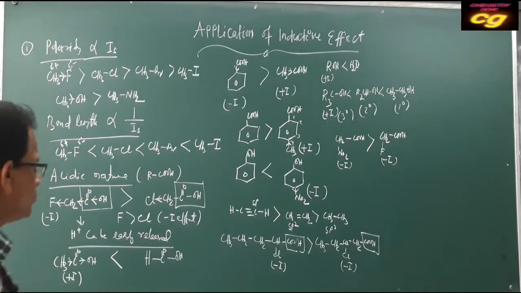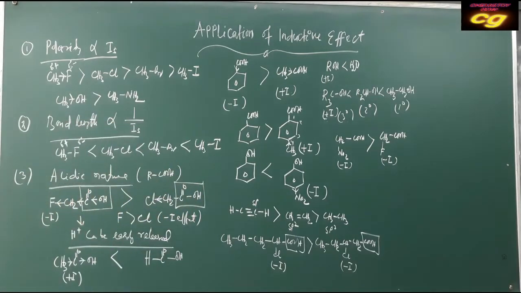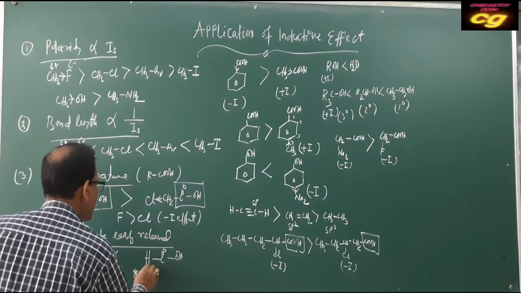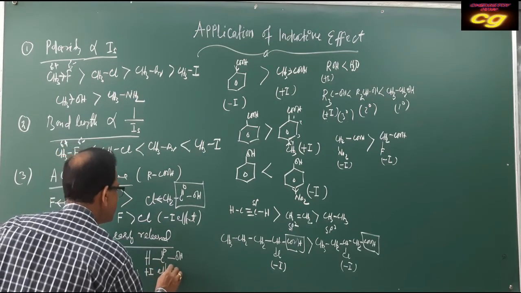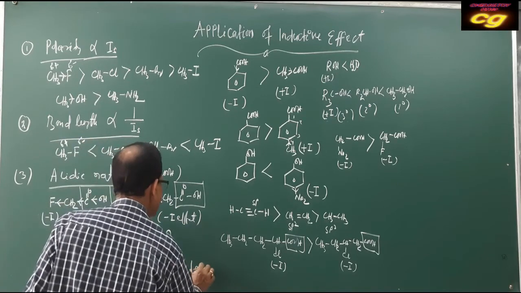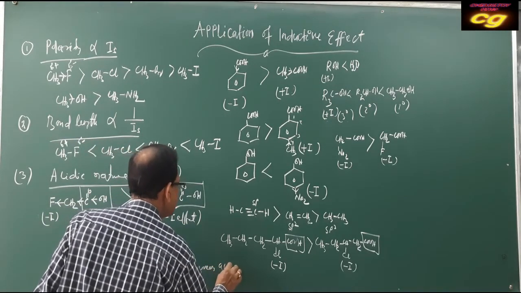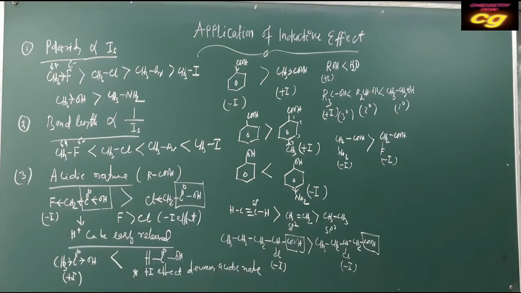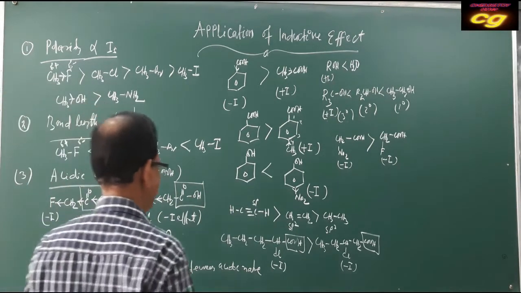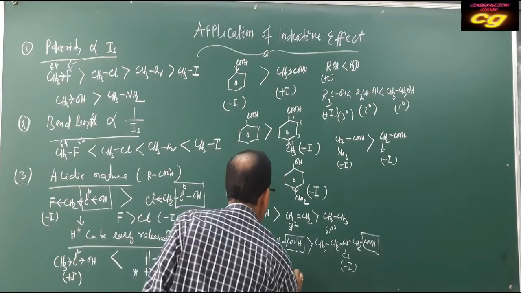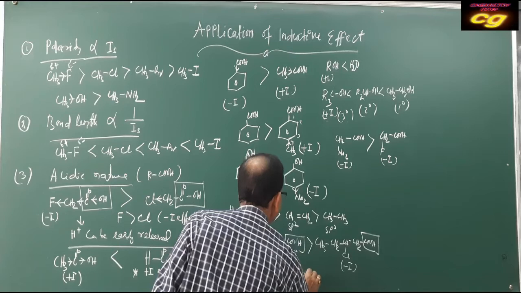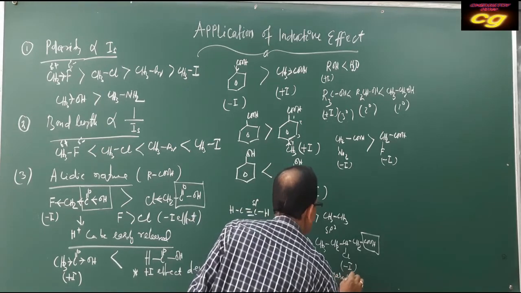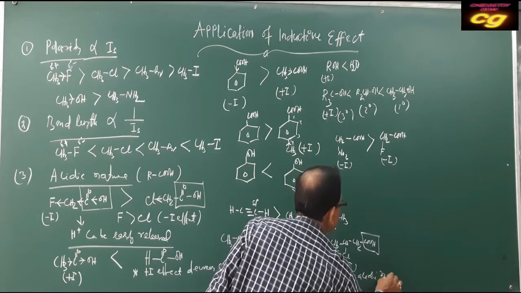Now you can write the conclusion. What is the conclusion? You can write this one, very important: plus I effect decreases acidic character, and minus I effect increases the acidic nature.